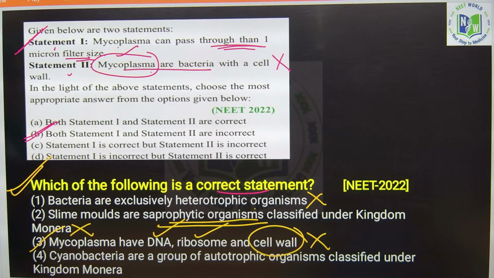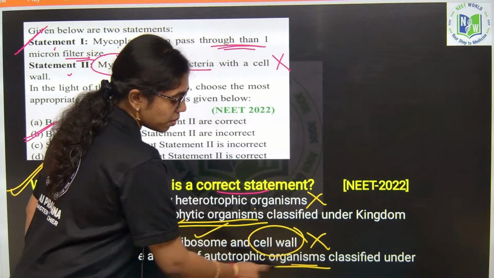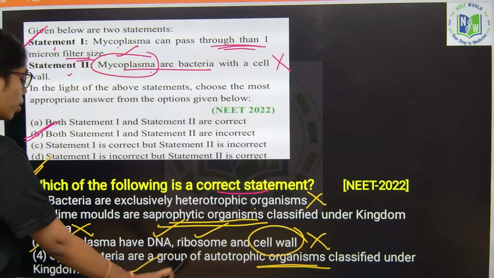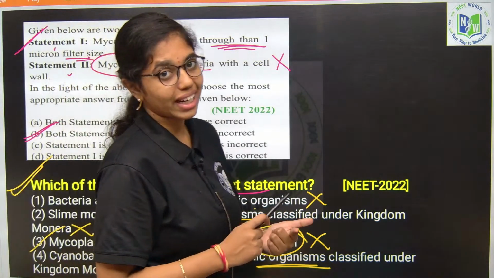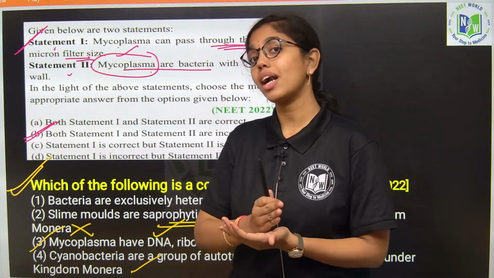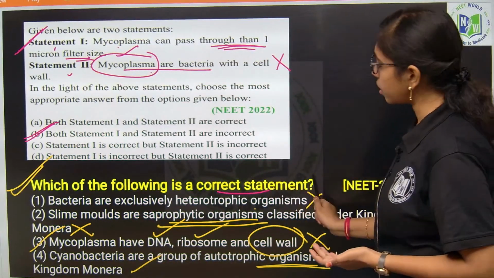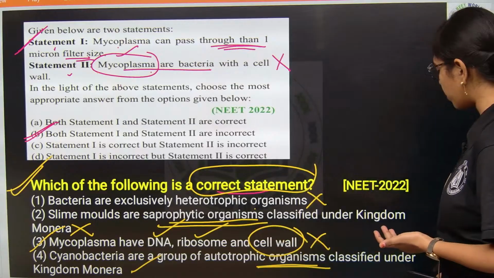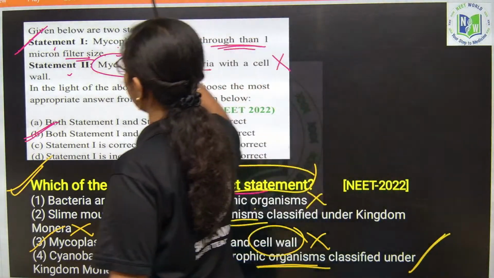Then look at the last statement. Cyanobacteria are a group of autotrophic organisms classified under the kingdom Monera. Yes, correct. Cyanobacteria, which is also called blue-green algae, is kept under Monera because it has prokaryotic cells. So, which statement is right? As the question asks about the correct statement, we have to go with option 4. Next question.